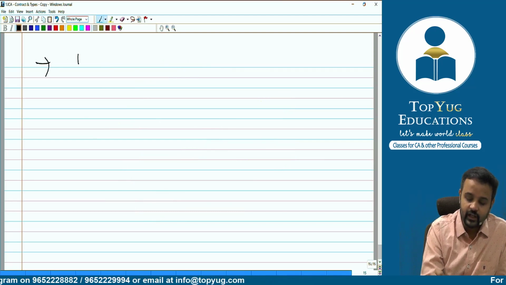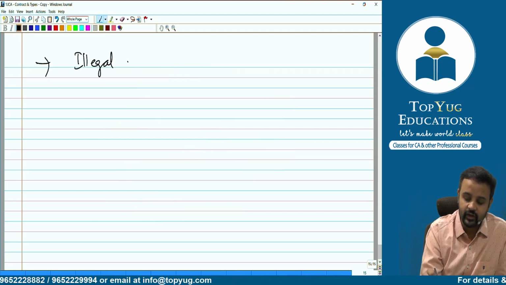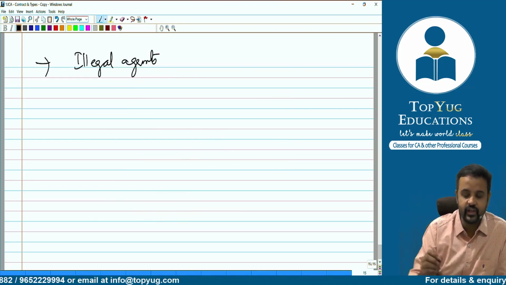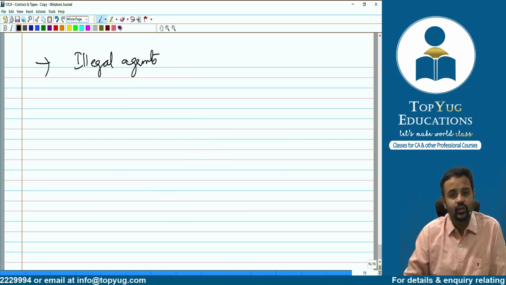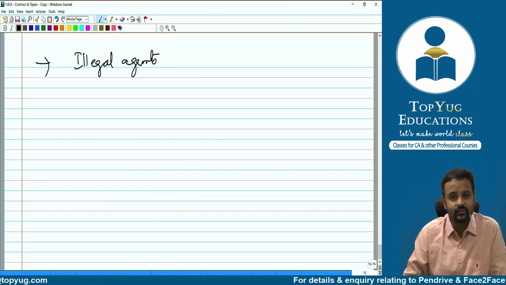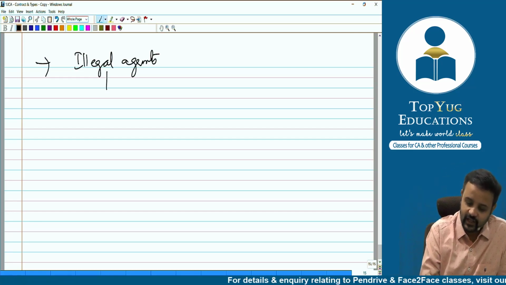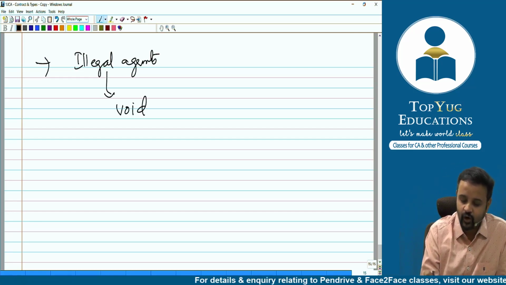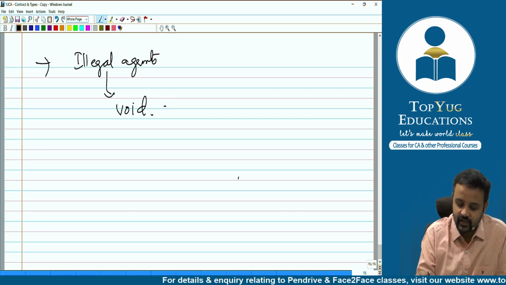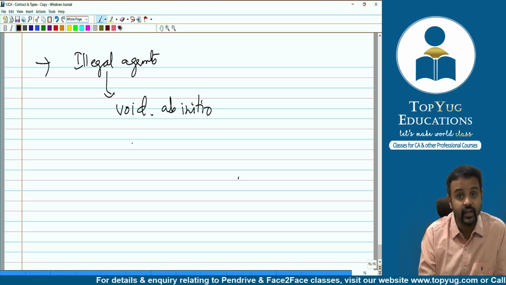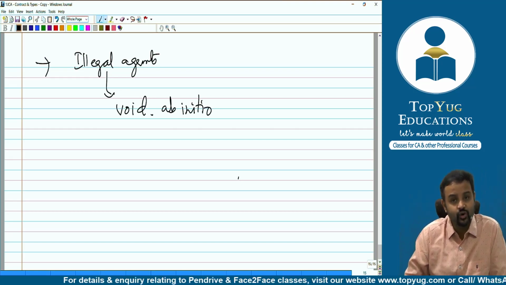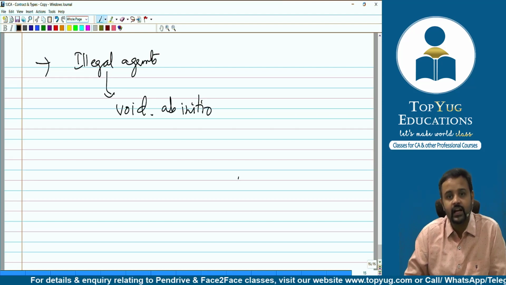Chalo. Then illegal, we have already discussed, where the object itself of the agreement is doing something unlawful, something against the law, something prohibited by law. That is nothing but an illegal agreement. And as we said, an illegal agreement is nothing but void. That too you can understand, it is void ab initio, right? Void from the very beginning, the Latin maxim.